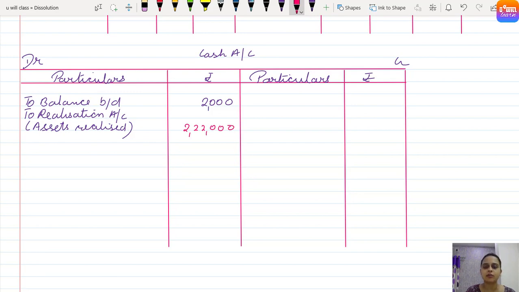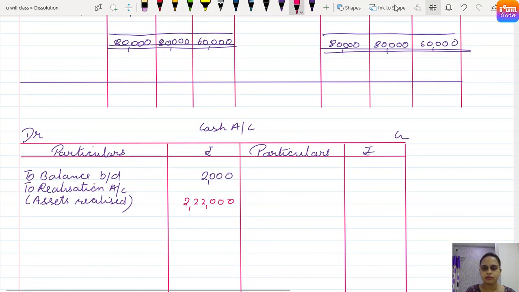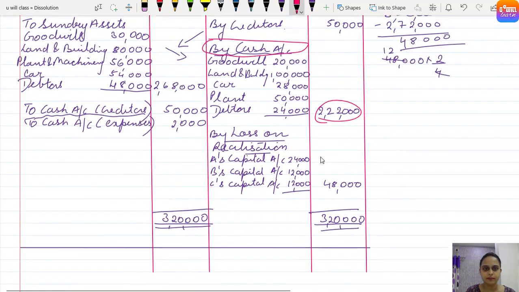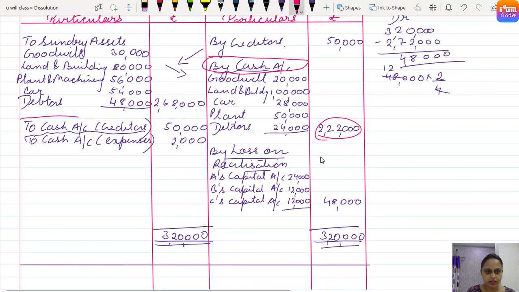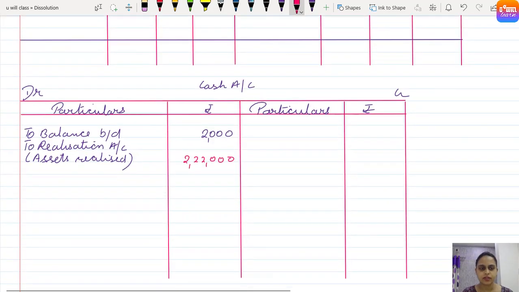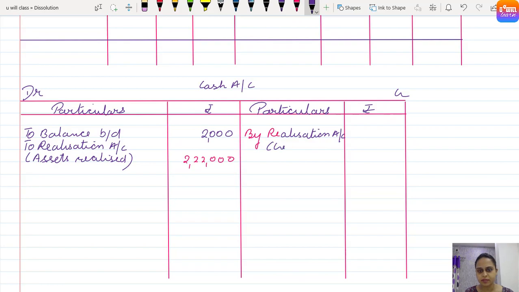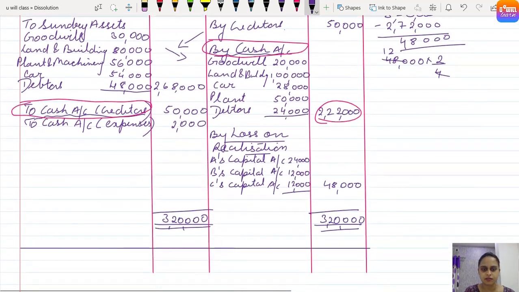See the realization account again. Where the word cash account has come, it has come here as to cash account. You can see I have highlighted to cash account. So in cash account, where will it go? By realization, right? Yes, so it will be by realization. Creditors information we are writing in brackets, and how much we had paid for creditors, 50,000, right?